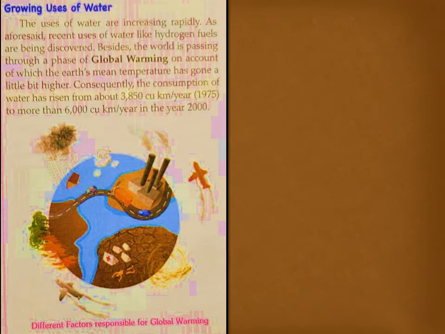On account of global warming, the earth's mean temperature has gone a little bit higher. And because of this, the consumption of water has risen from about 3,850 cubic kilometers per year in 1975 to more than 6,000 cubic kilometers per year in the year 2000. So you can see it has increased a lot.